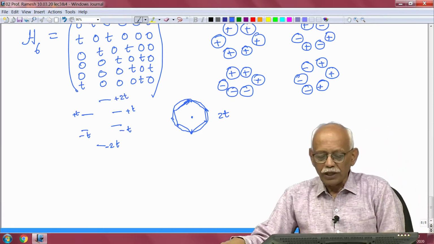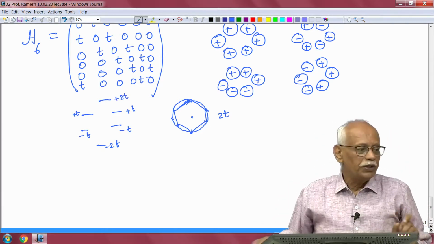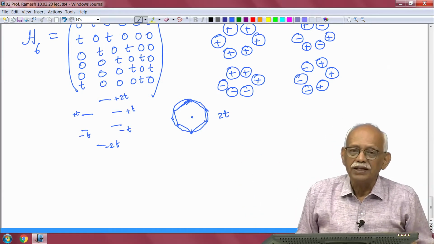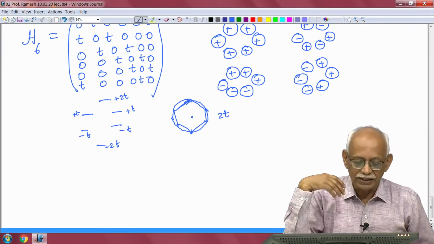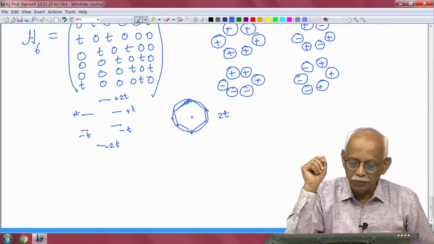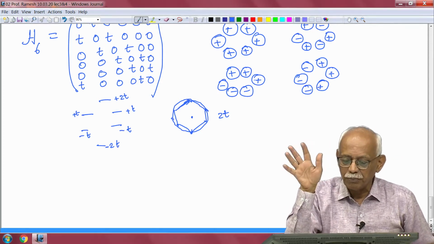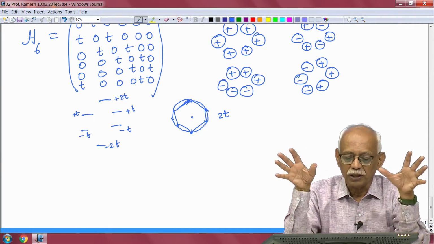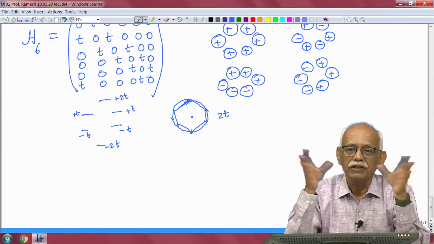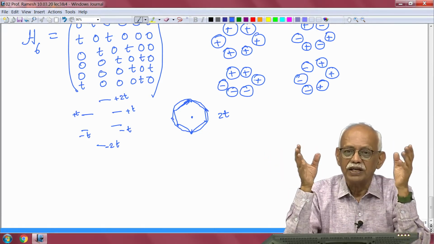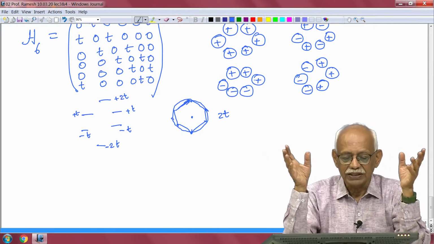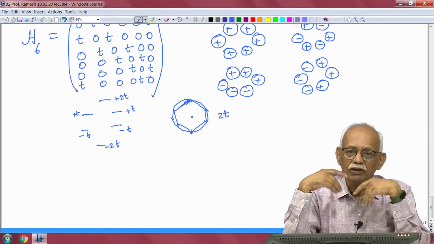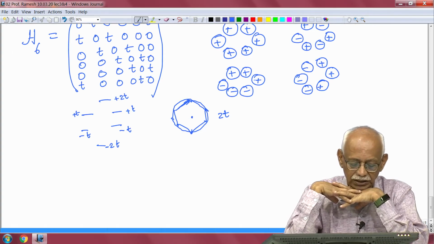Okay. Now, I want to go into the case where I have an infinite number of hydrogen atoms, but that I am going to deal with in the next lecture. The take-home point as far as this lecture is concerned is that whenever you have these orbitals and they overlap to give you no node, then the energy of the interaction is going to be lower, and if there is a node, the energy is higher, for reasons that I have already mentioned. Okay. So, I will go to the next lecture later.